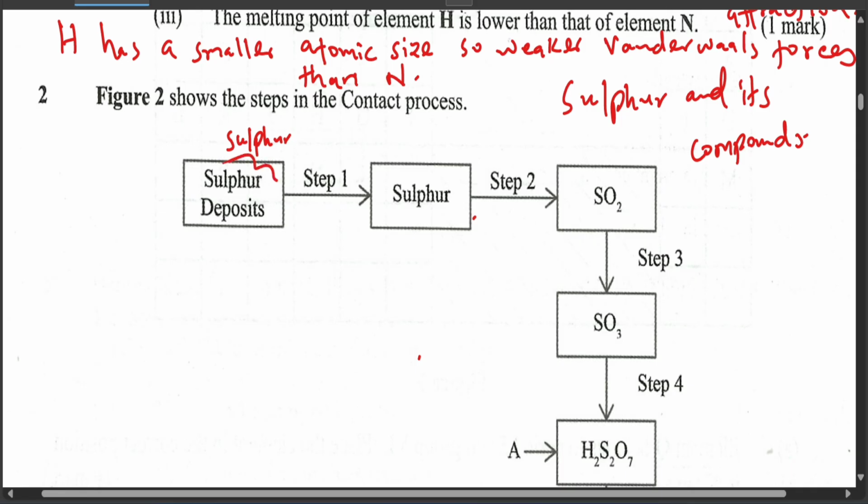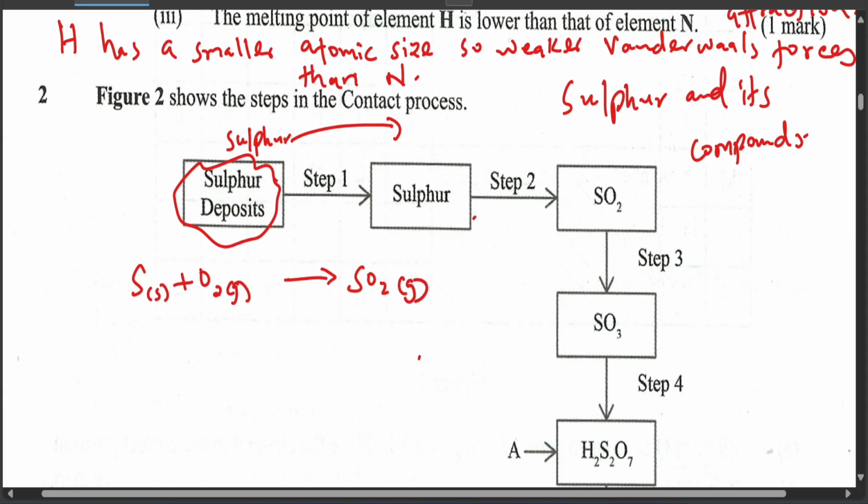In step 2, we take sulfur and react it with oxygen to give you sulfur dioxide, which is a gas. Then you react it again with oxygen to give you sulfur trioxide, which is also a gas.